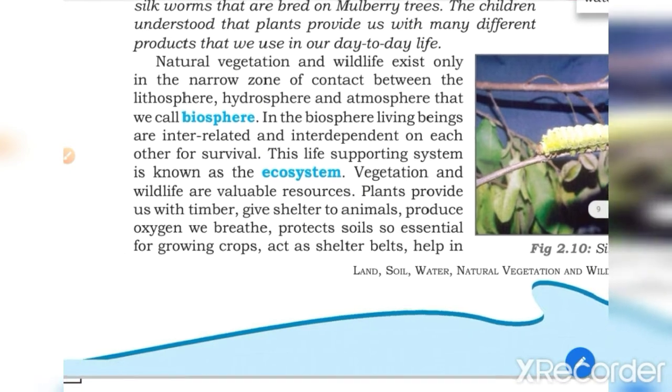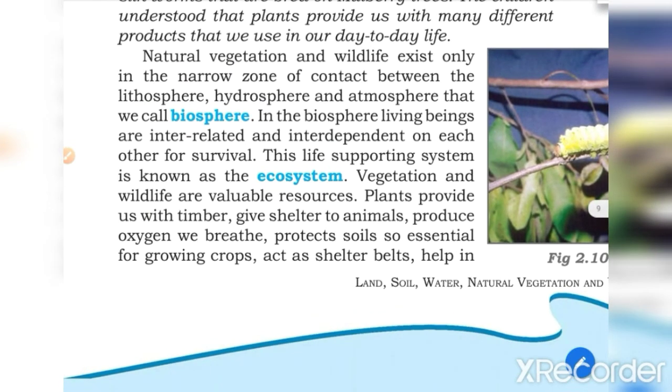Now here it is given biosphere. What is the biosphere? The narrow zone of contact between the lithosphere, hydrosphere and atmosphere, that we call the biosphere. In the biosphere, living beings are interrelated. They are connected with each other and interdependent for their survival. Right?